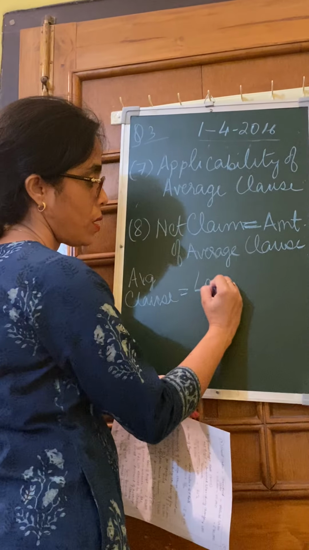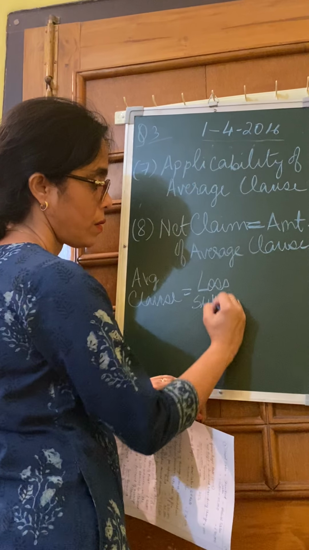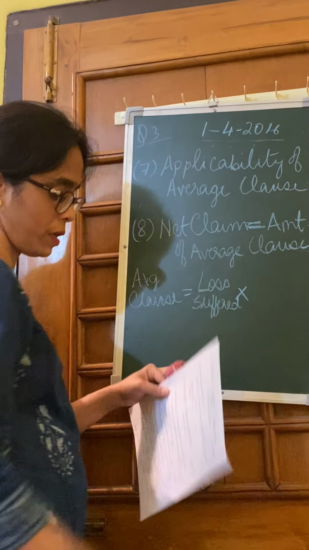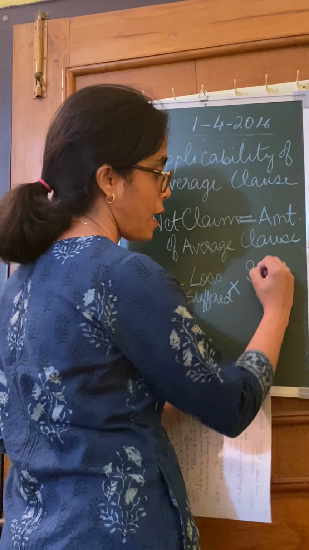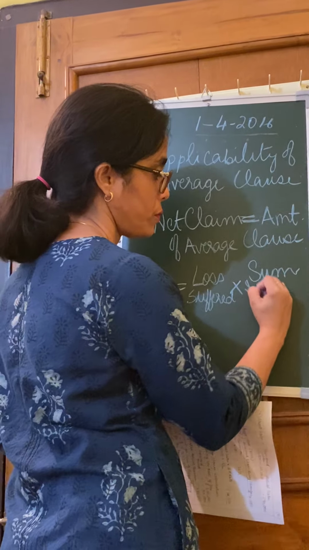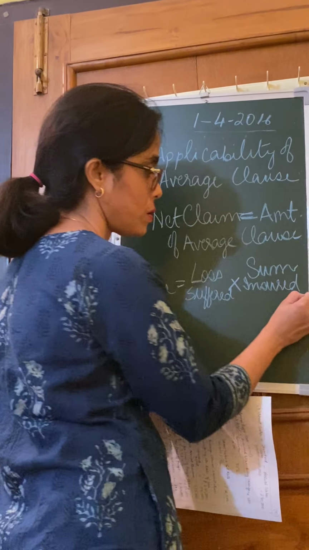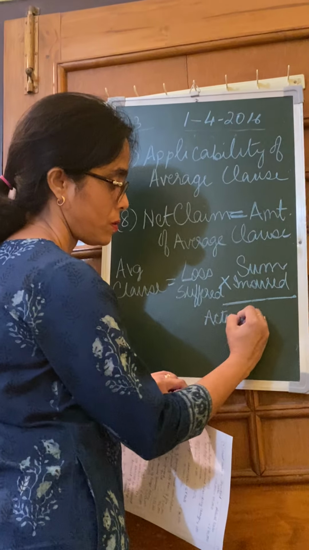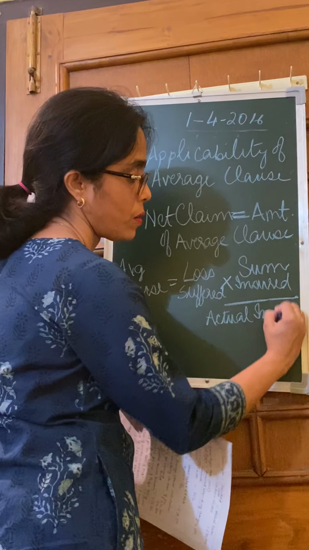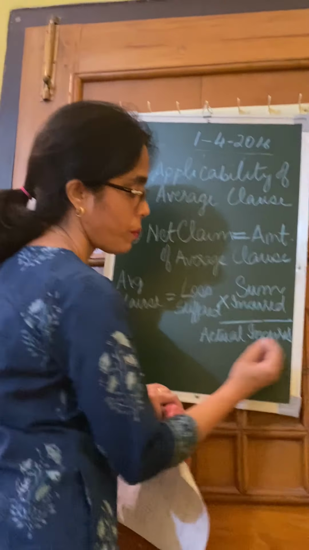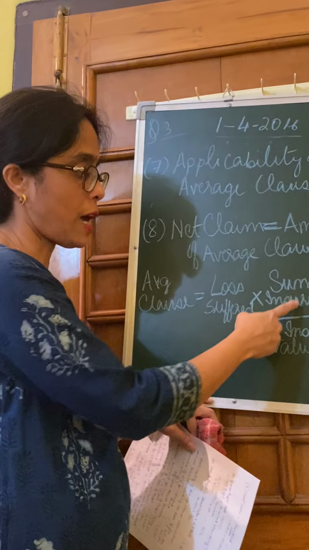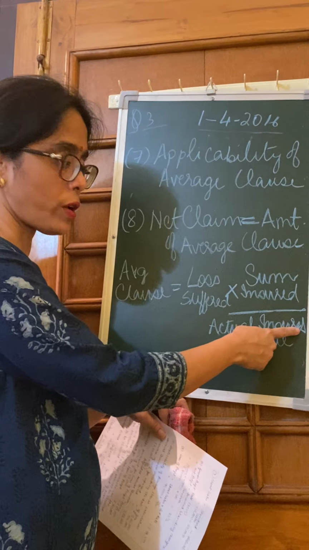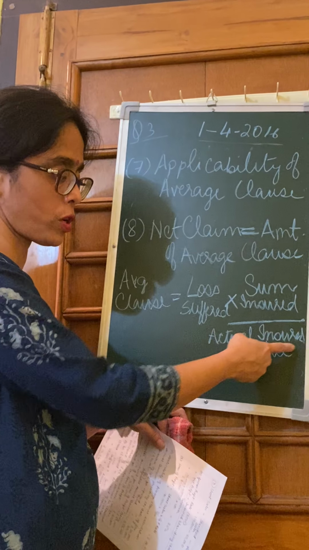It is loss suffered into sum insured divided by actual insurable value. I'm repeating, what is average clause? Average clause is equal to the loss suffered into sum insured divided by actual insurable value. Okay, it's not very legible. This word is insurable value.